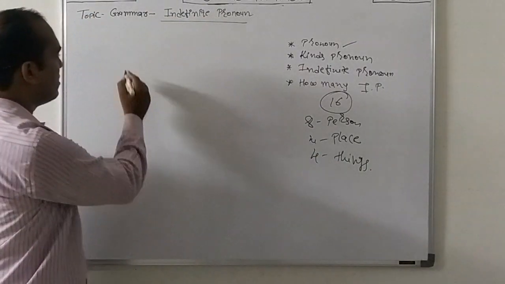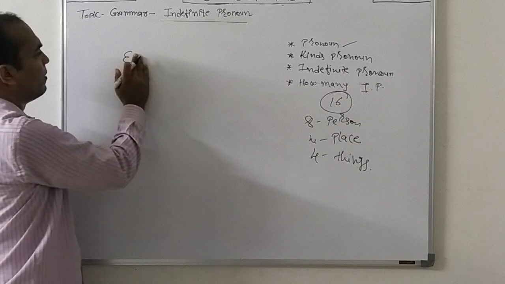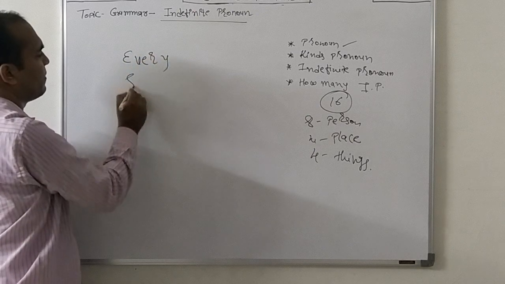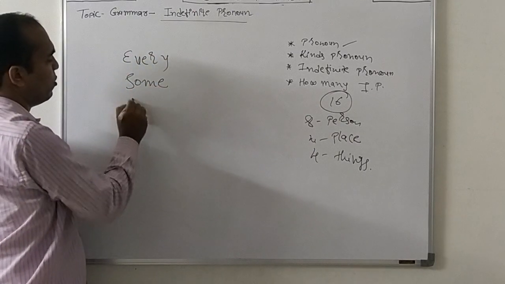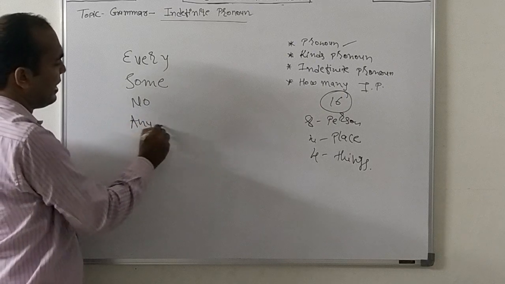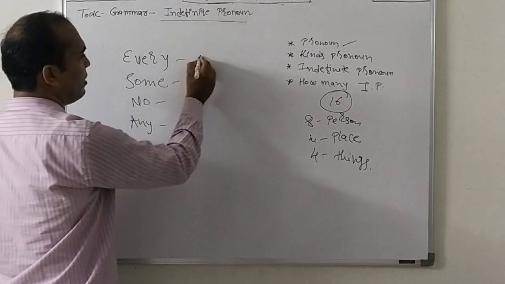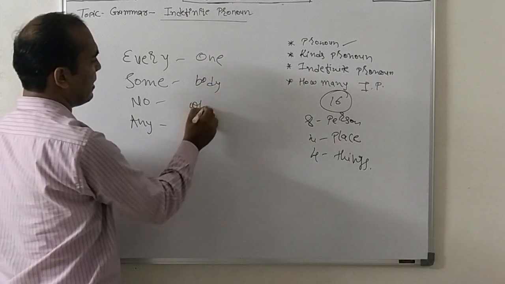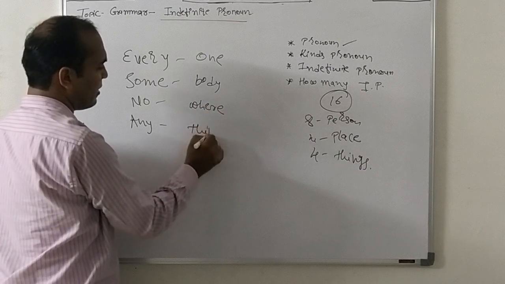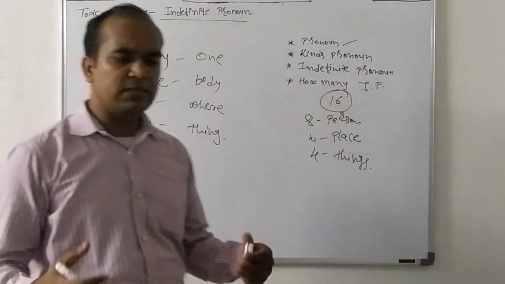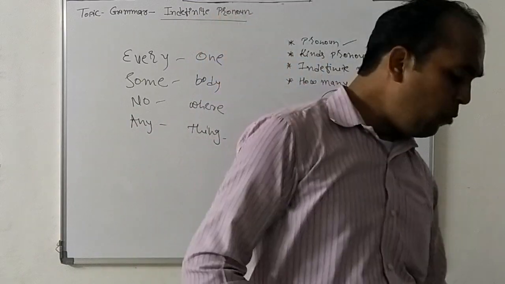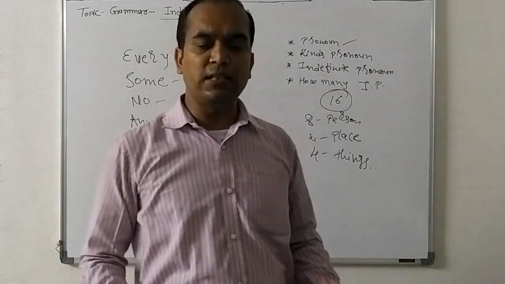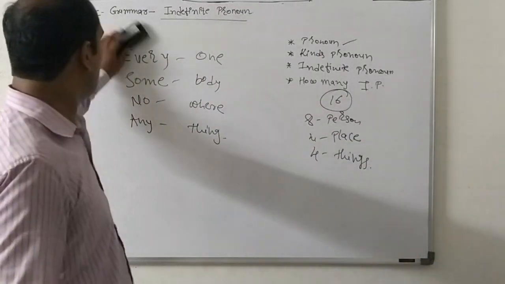Now, the words every, some, no, and any are connected with one, body, where, and thing. Right? I had already taught you these things. Now, today I will explain the difference between these pronouns and when we use them.